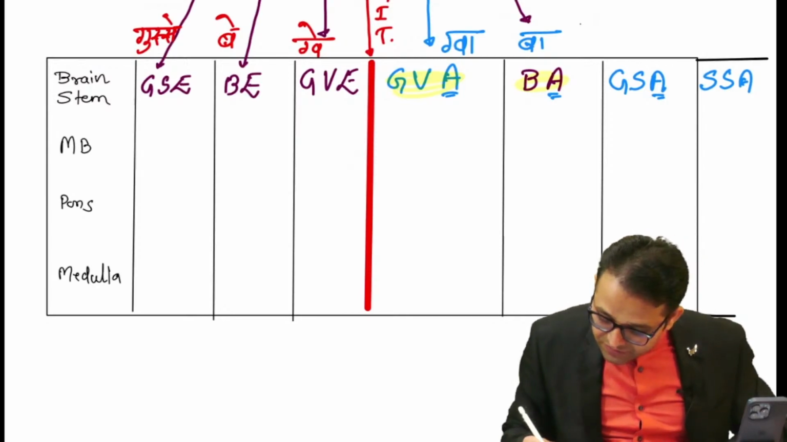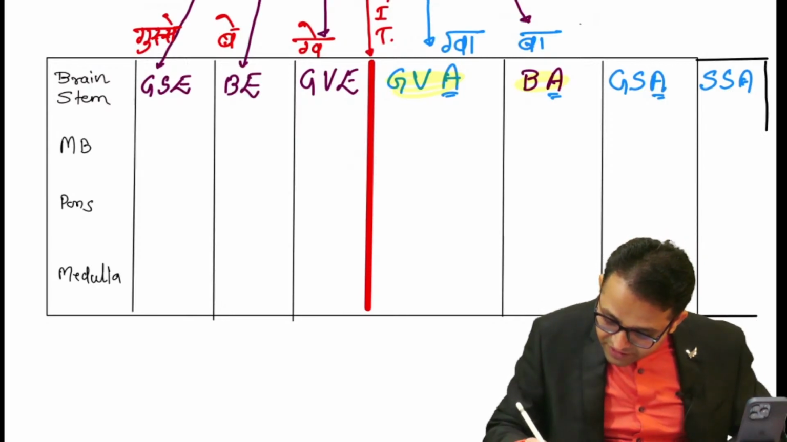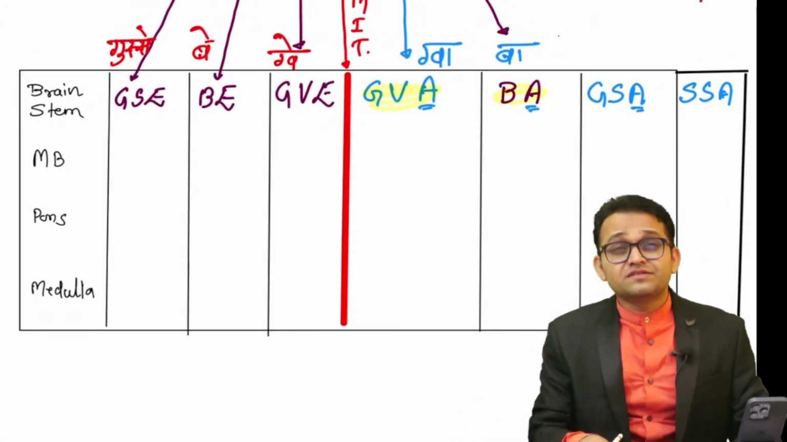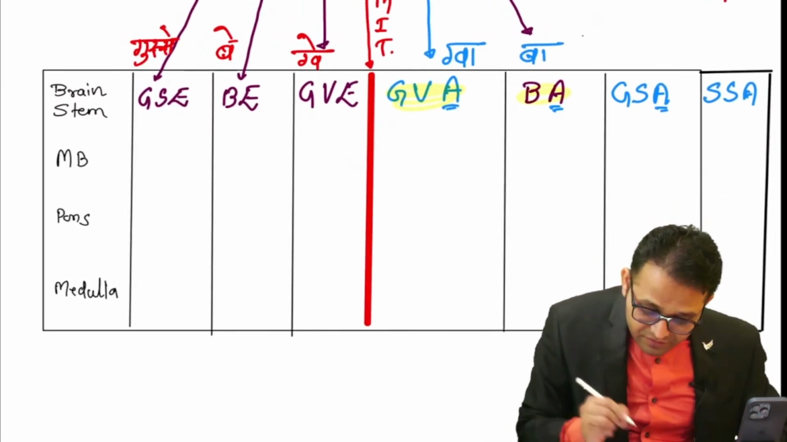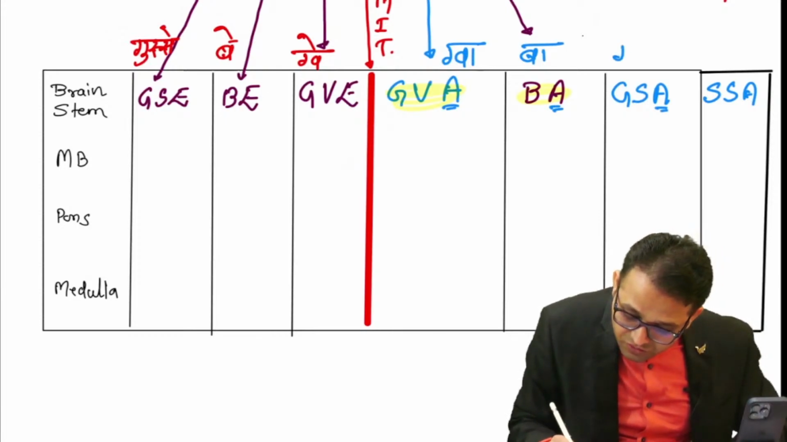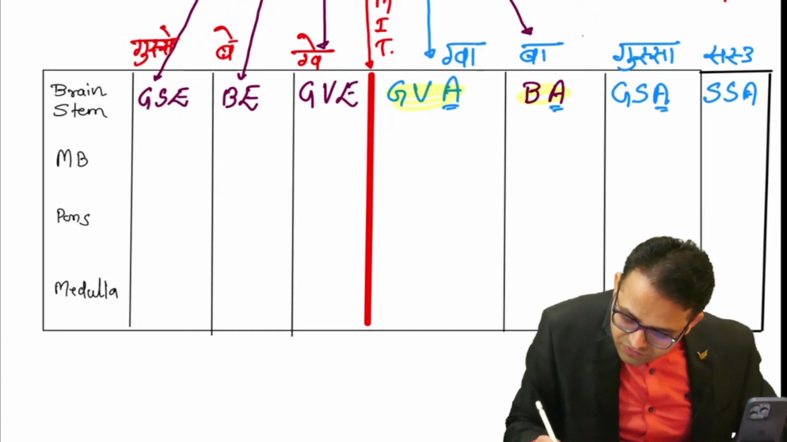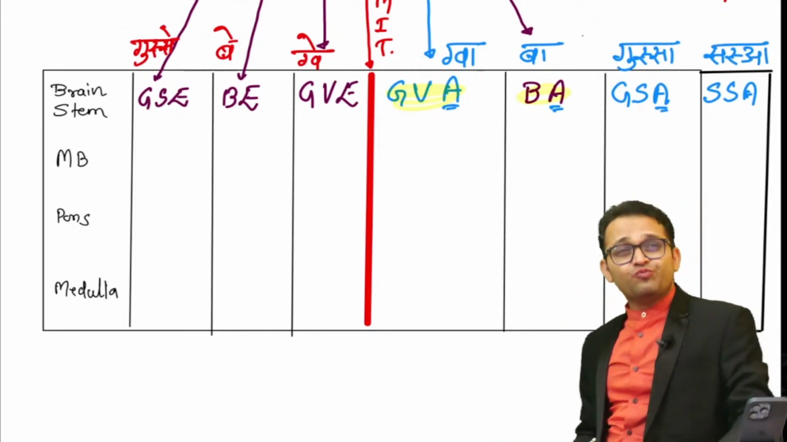Sir, this is our special somatic efferent. Fine. Now catch this point, sir. The nickname, yes, gussa, and this is our sassa. So just a few nicknames, a few mnemonics also.